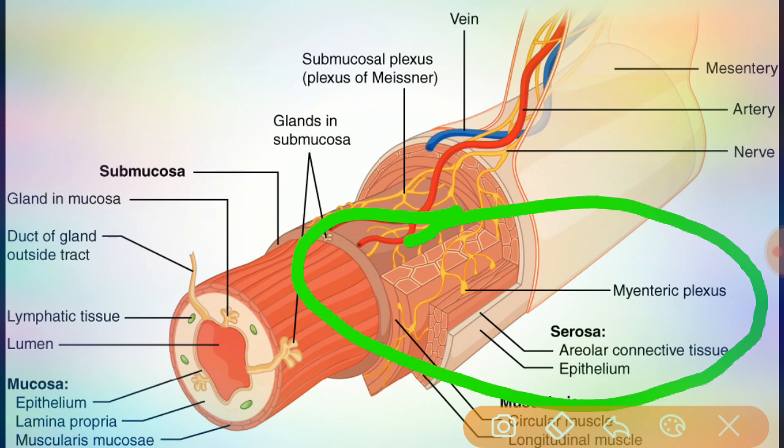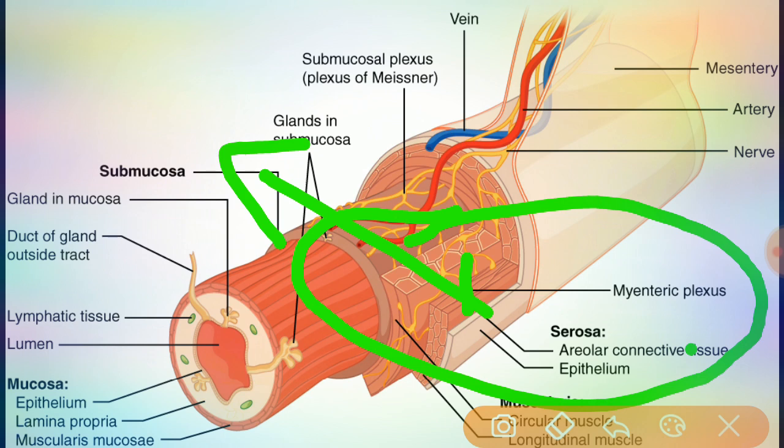As the name implies, the serosa is a serous membrane. The serous membrane is composed of areolar connective tissue and a simple squamous epithelium, the mesothelium, present over the serosa layer.